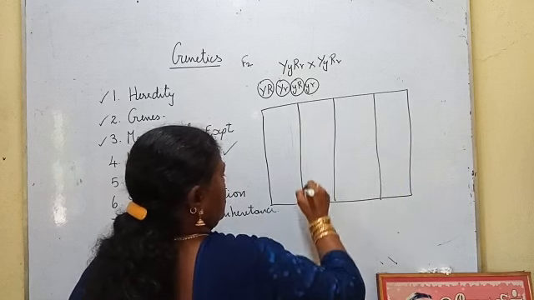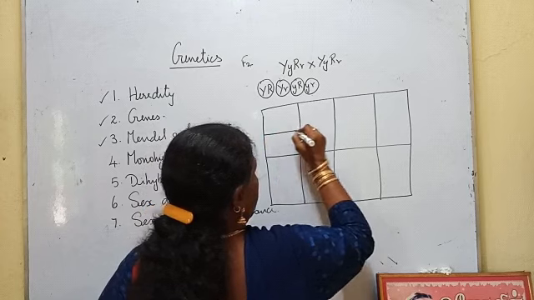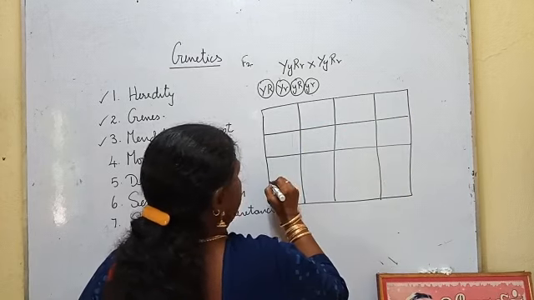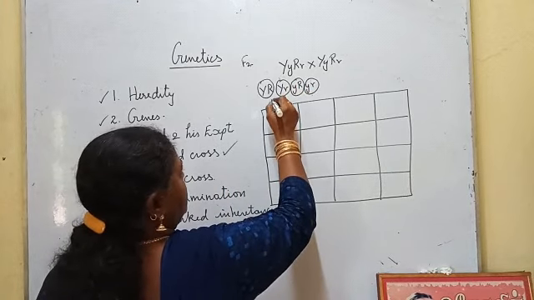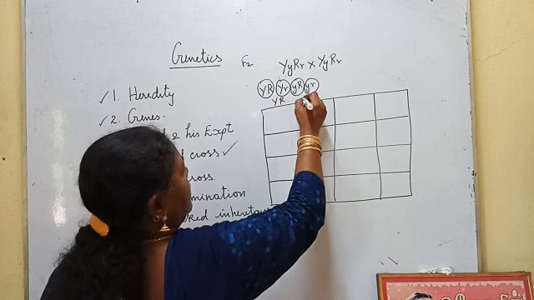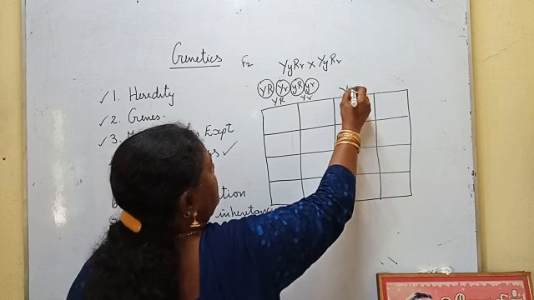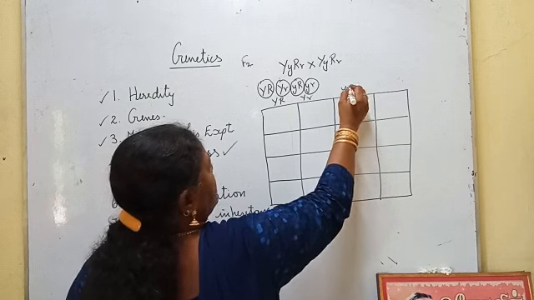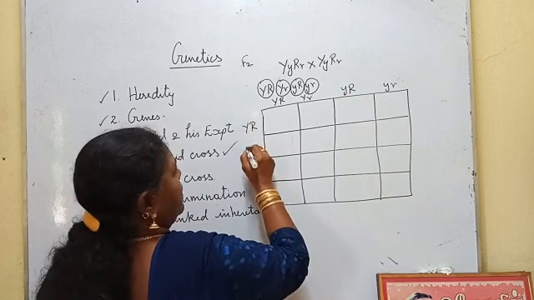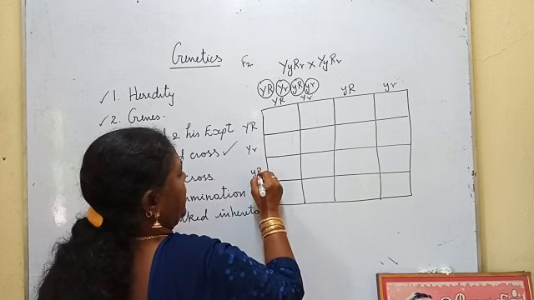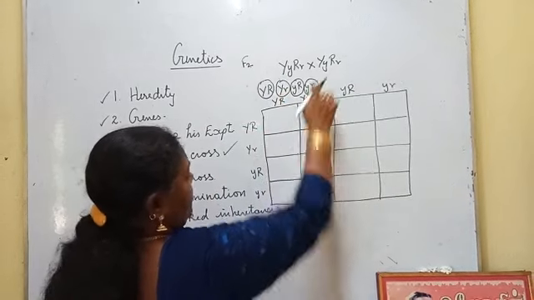You selected 2 characters, no? So, the checkerboard will be having 16 boxes, because we got 4 types of gametes. Capital Y, capital R; capital Y, small r; small y, capital R; small y, small r. Same like this here. These are the gametes from this parent. These are the gametes from this parent.